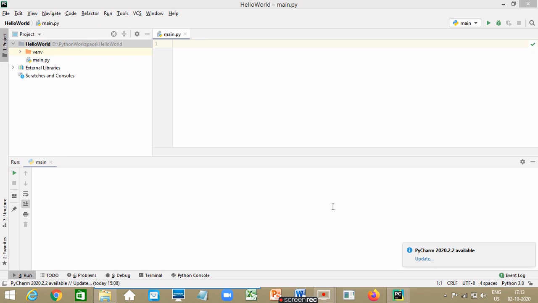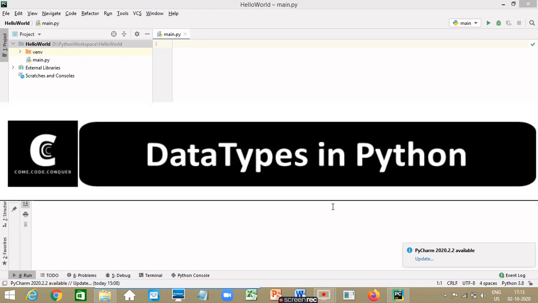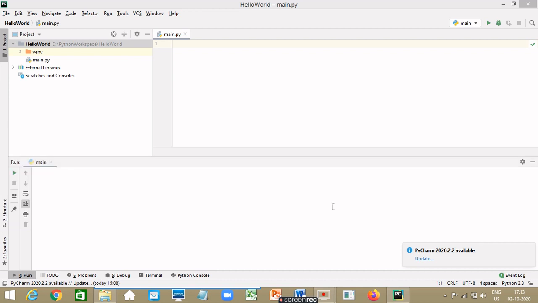Today we'll be talking about data types in Python. This is one of the fundamental topics that is required for us to learn in any programming language. We will also see the significance of a data type and learn how to create these data types in Python. We will also have separate videos for each data type in which we will cover how amazingly Python has provided built-in operations on these data types for us to use.